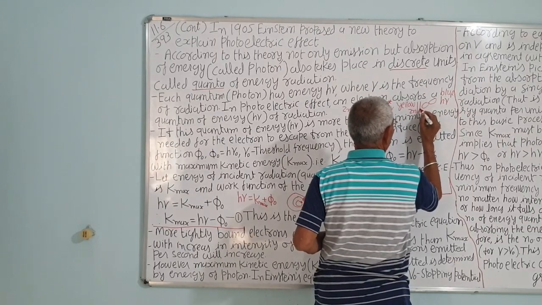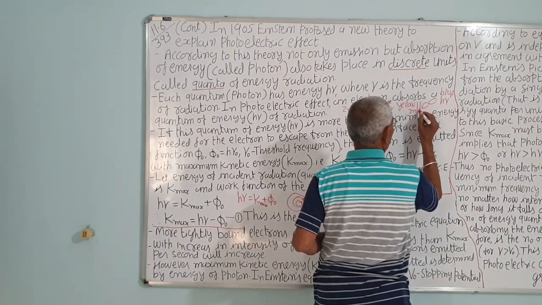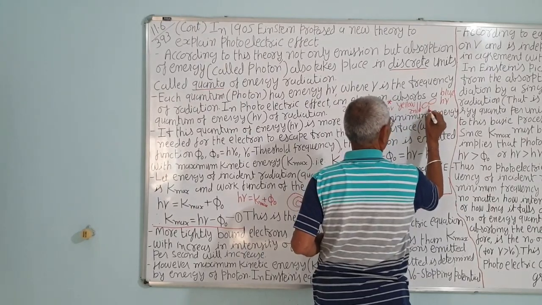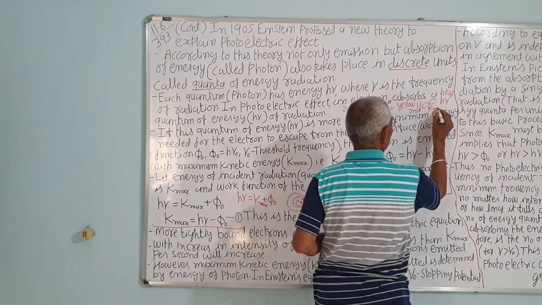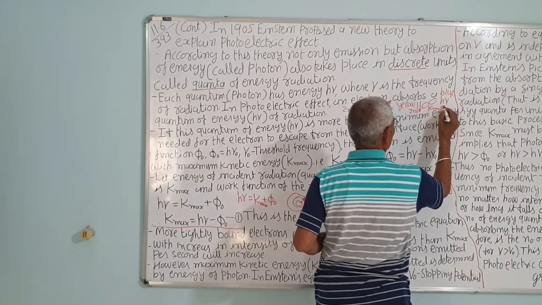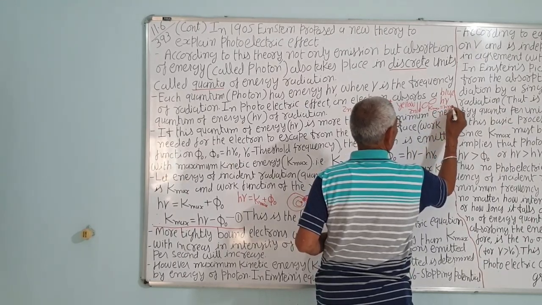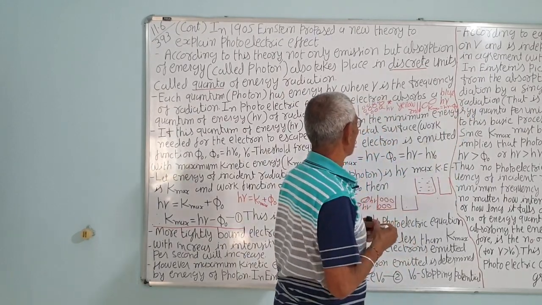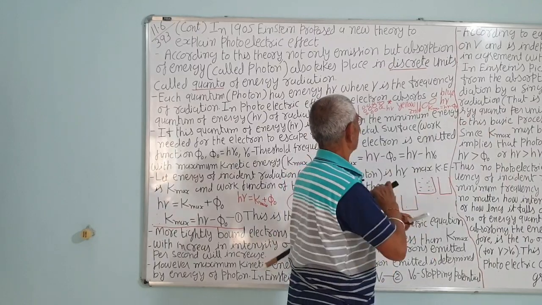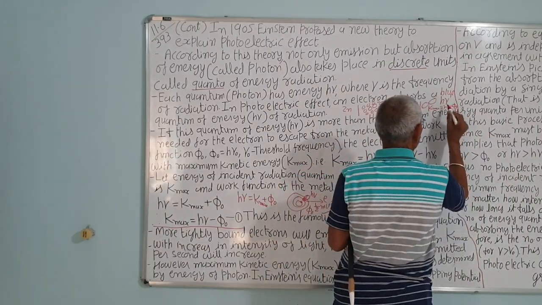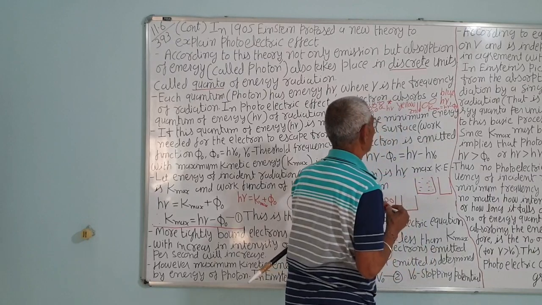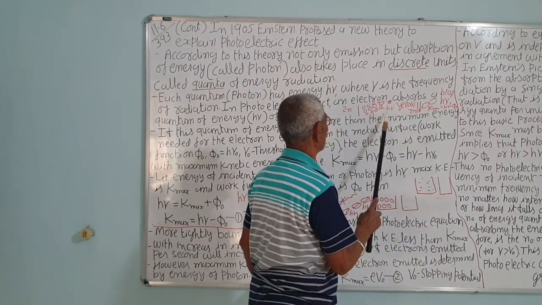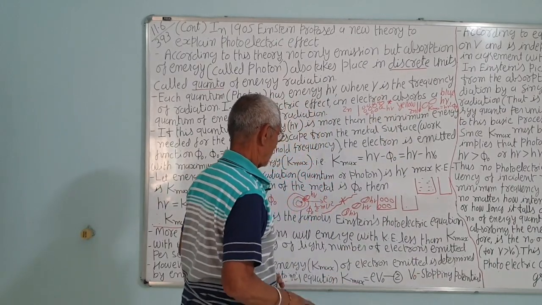The energy will be imparted partly to remove the electron, that is the work function, plus K maximum, so K maximum is equal to h nu minus phi 0. Instead of h nu here it is h nu dash. So K maximum will be more, since h nu dash is more and here h nu is less, correct?